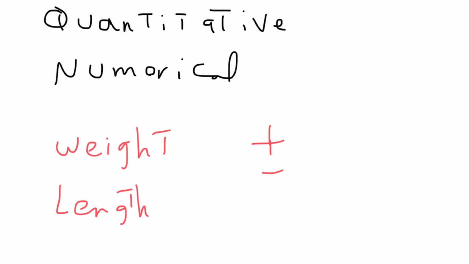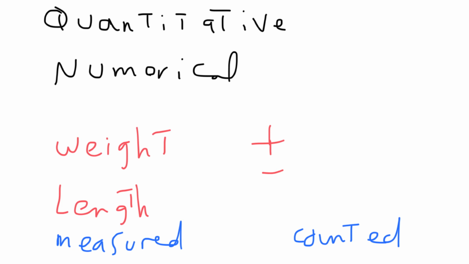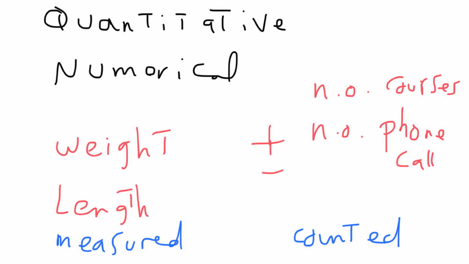So they are usually either measured, or they can be also counted. Like for example, if I have the number of courses, or the number of phone calls per day.